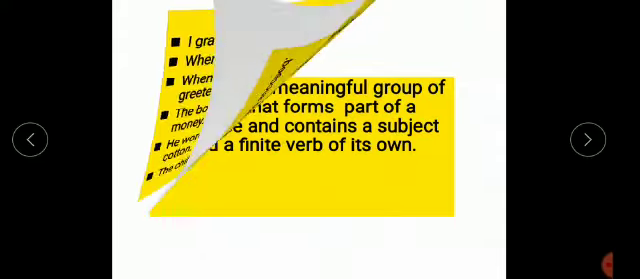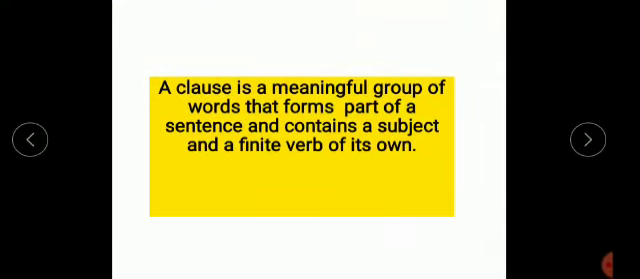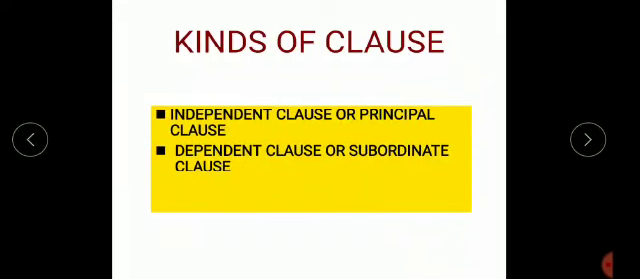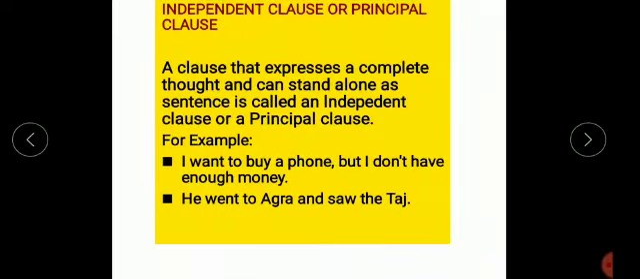Now let's know the definition of a clause in a better way. A clause is a meaningful group of words that forms part of a sentence and contains a subject and a finite verb of its own. Students, we have two kinds of clauses: independent clause or principal clause, and second, dependent clause or subordinate clause. Now let's study the kinds of clauses in detail. First one, independent clause or principal clause.